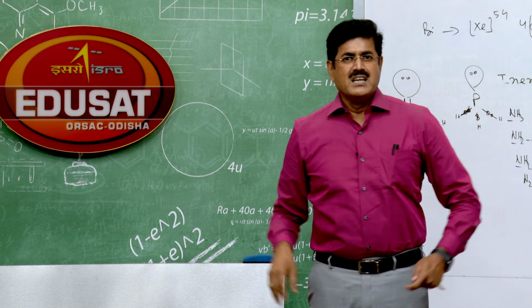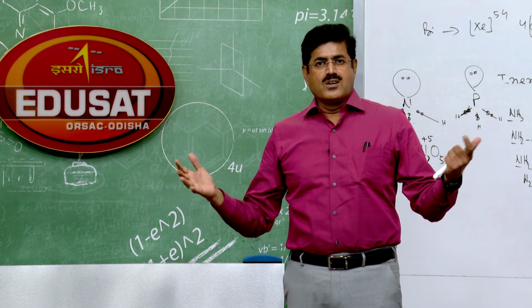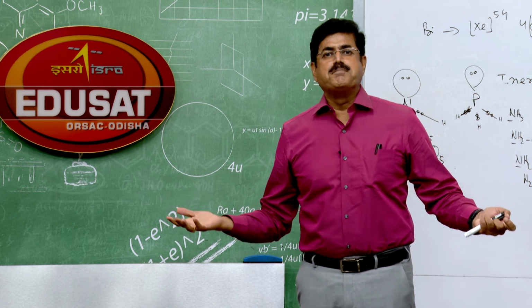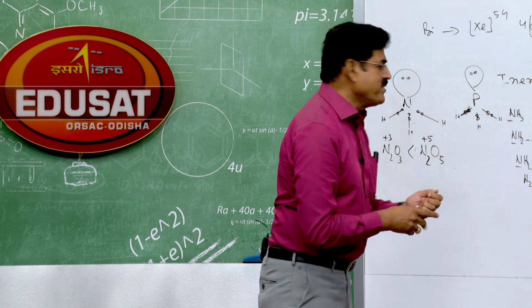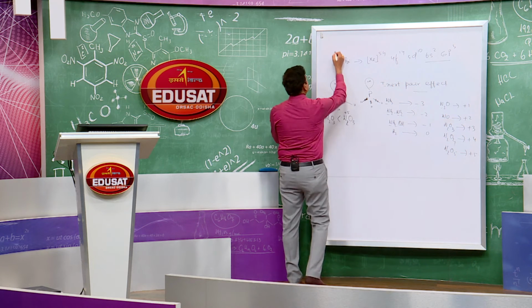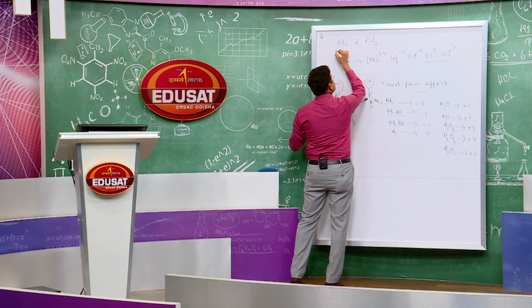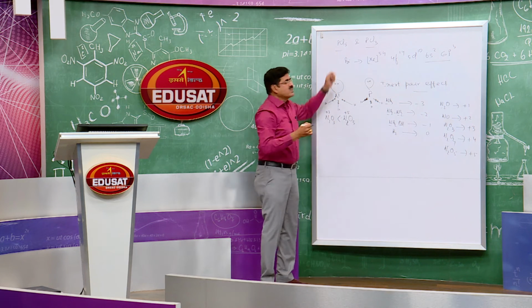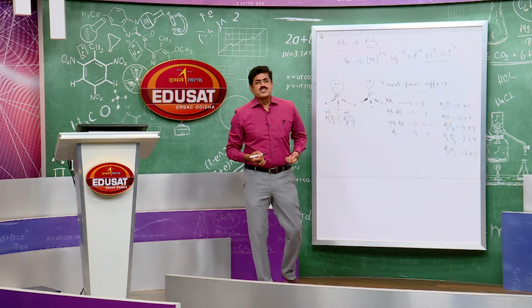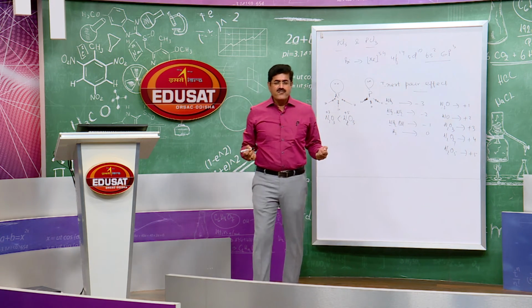So if you compare the covalent character between PCl5 and PCl3, which is more covalent? PCl5. Why? Because the oxidation state of phosphorus is plus 5.